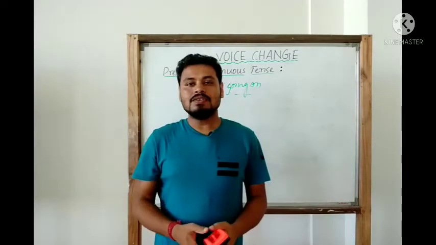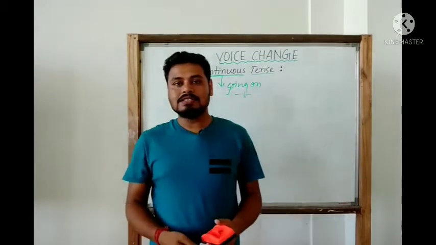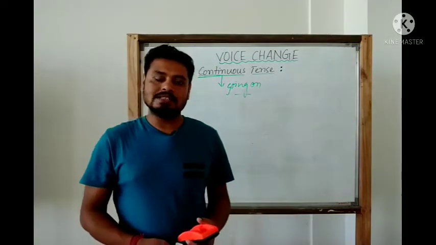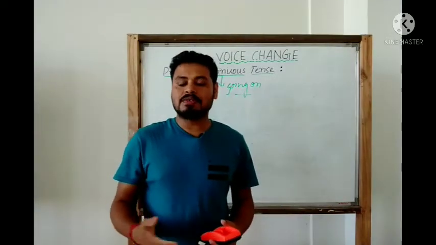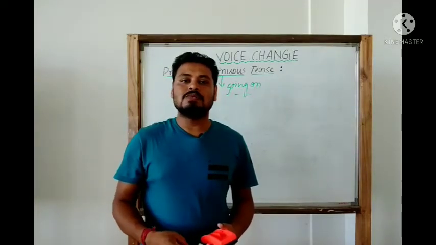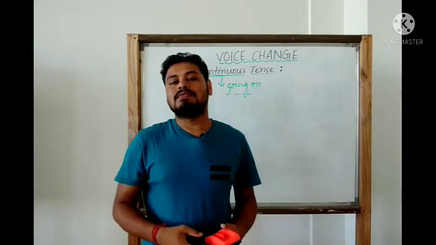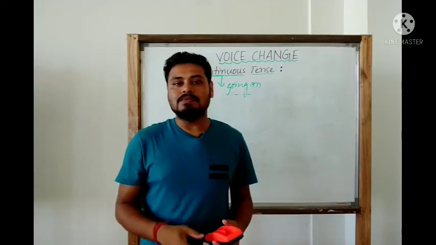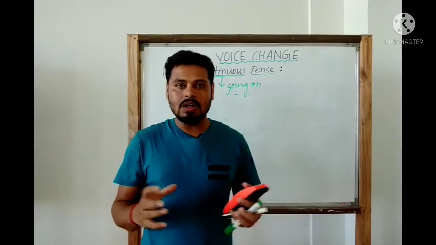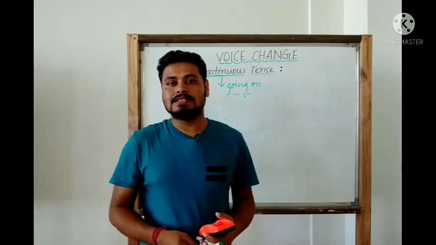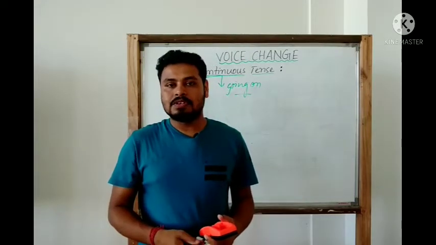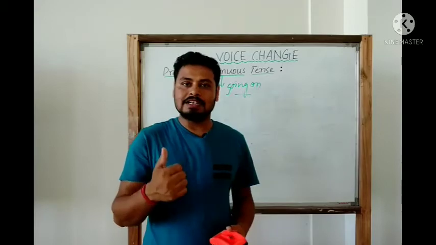As we all know, in every tense there are four kinds of sentences. One is affirmative, the second one is negative, the third one is interrogative affirmative, and the fourth one is interrogative negative. In this class today, we are going to have all these four sentences in active as well as in passive form. So without further delay, let us begin.